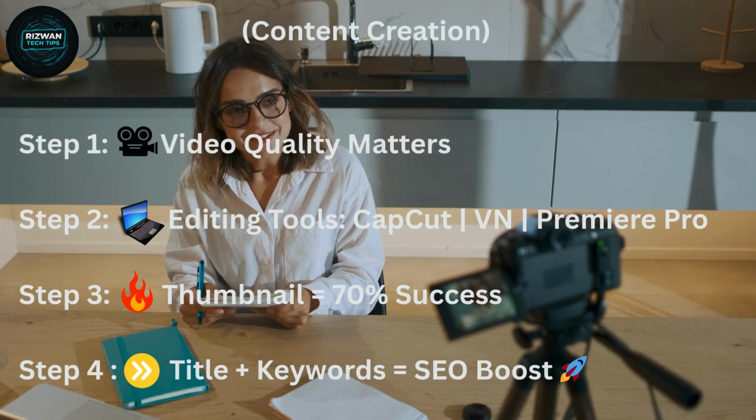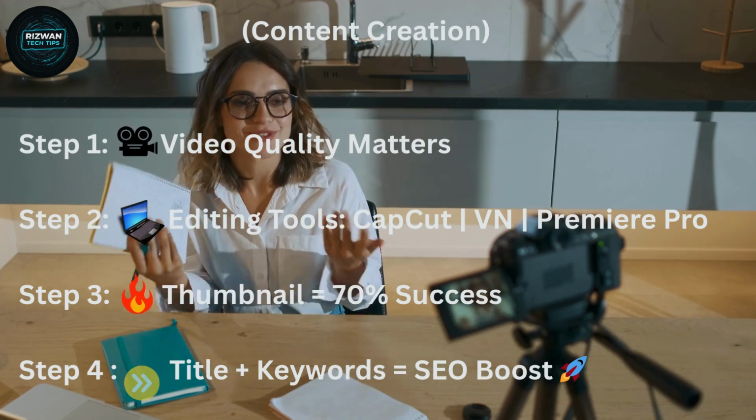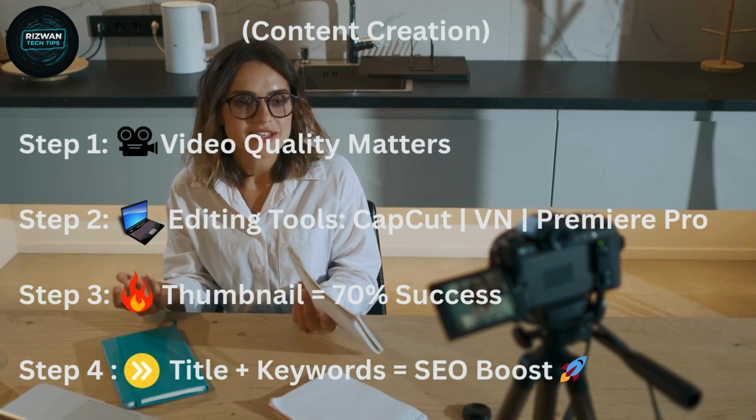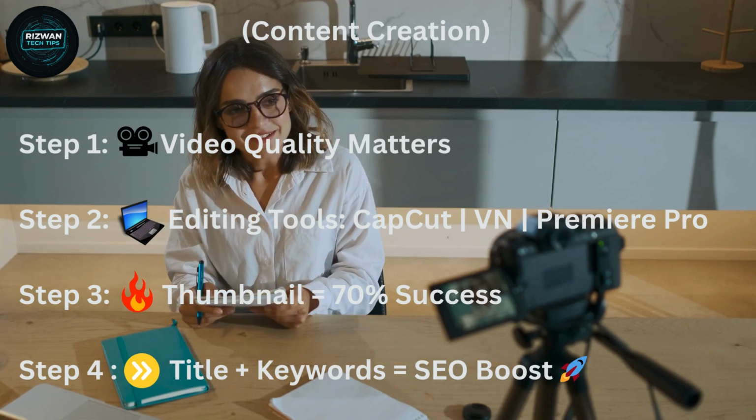Step 3. Content creation. Focus on video quality. Use natural light or ring light. Editing tools: CapCut, VN, Premiere Pro. Thumbnails are 70% success. Titles with keywords boost SEO.